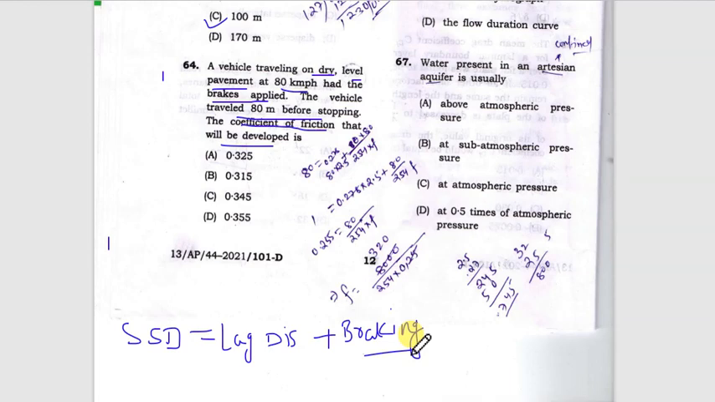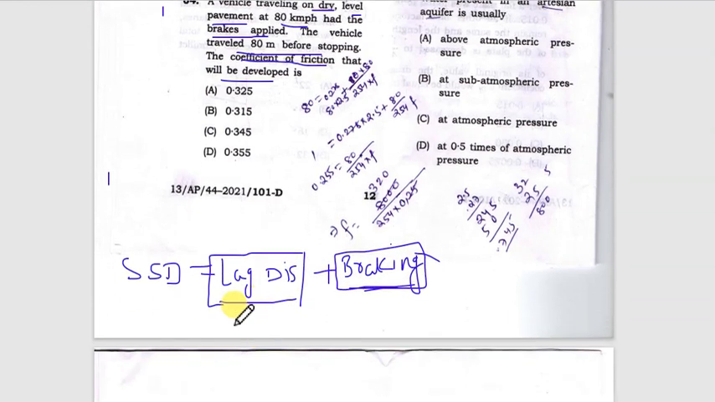So in this reaction time, some distance is traveled by the vehicle. This distance is termed as lag distance, whereas after the application of the brake, the distance traveled by the vehicle is called braking distance. So the final formula in meters is 0.278 times velocity into reaction time, plus v square divided by 254 f.